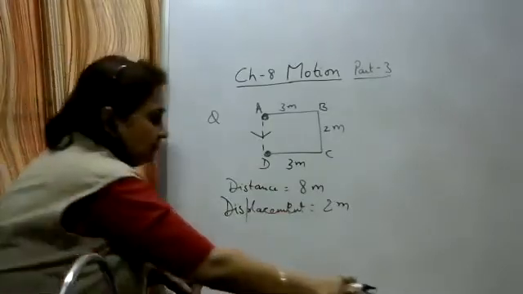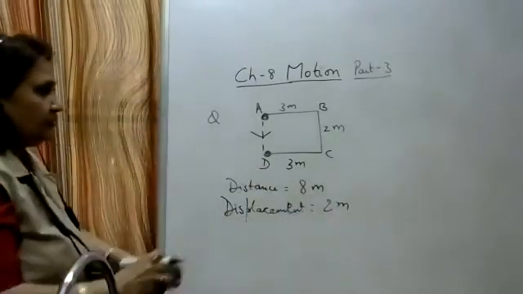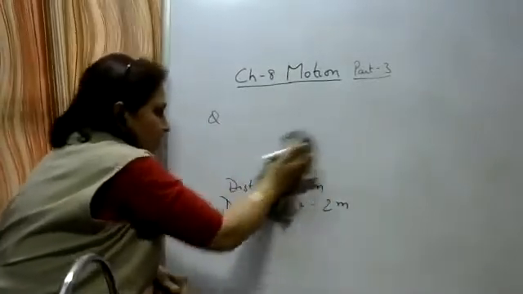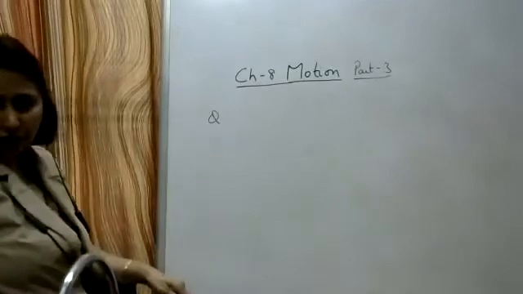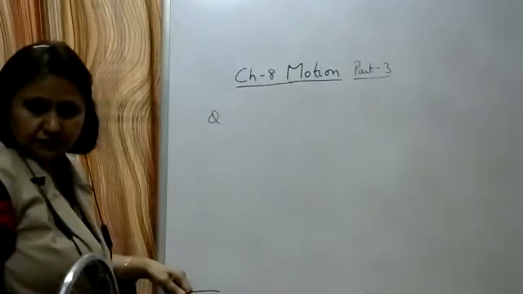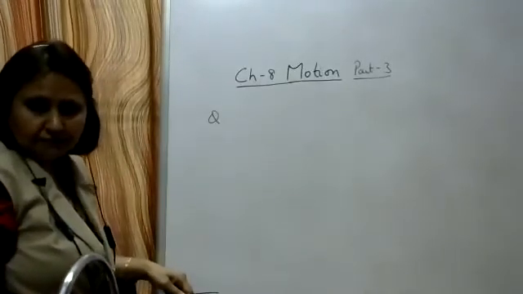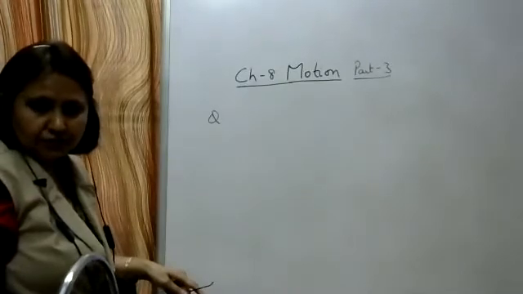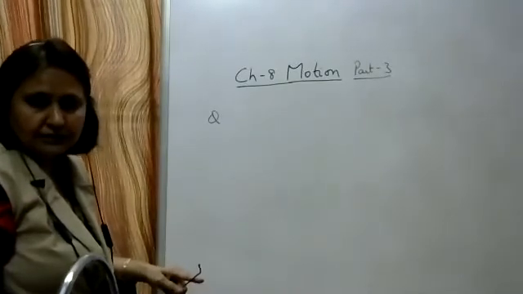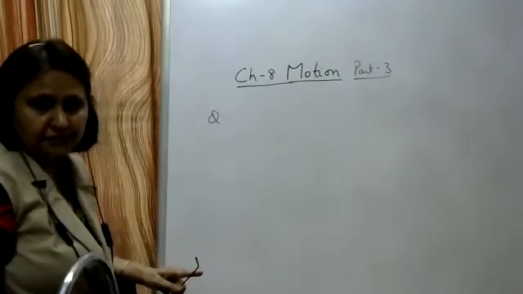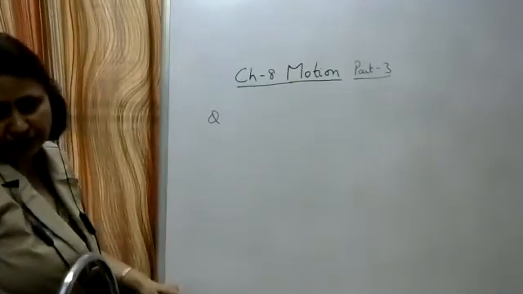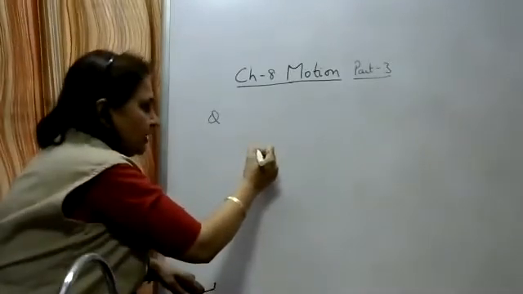Write the next question. Write down: an object moves along the path ABC as shown in the figure.